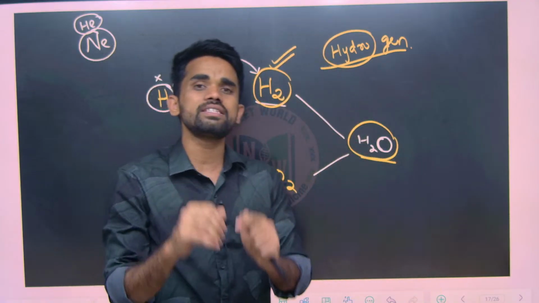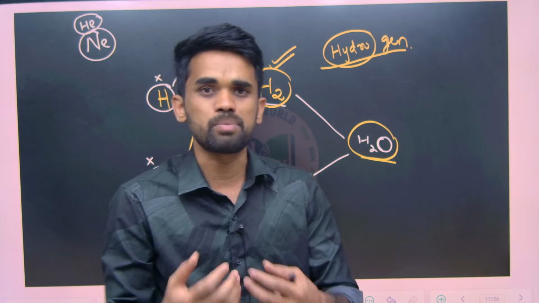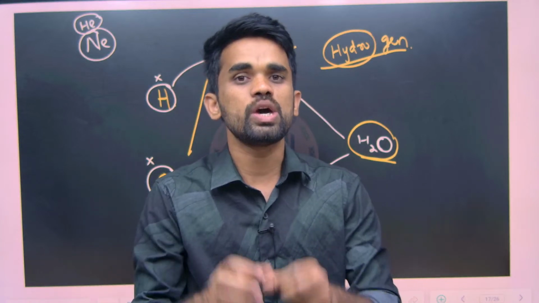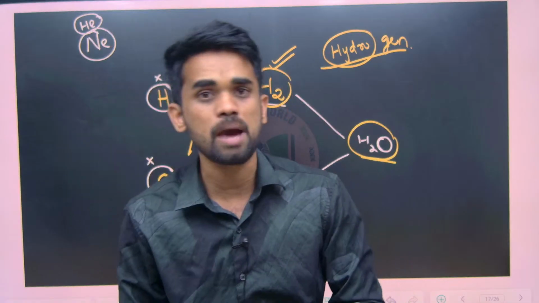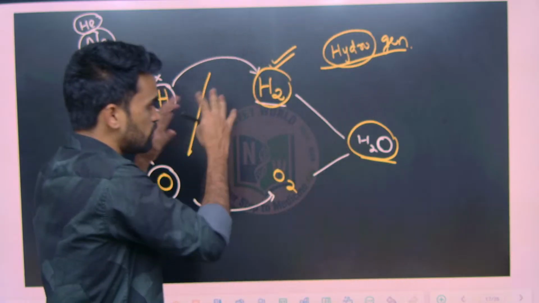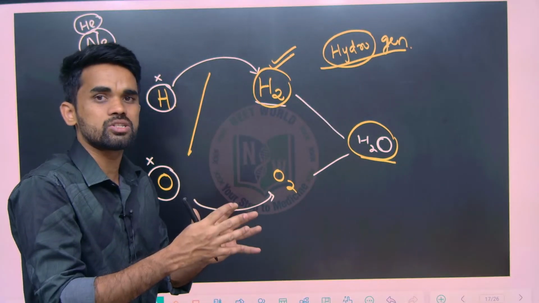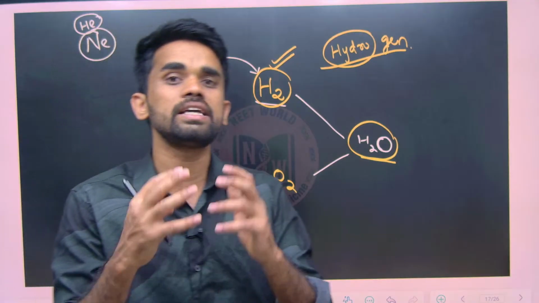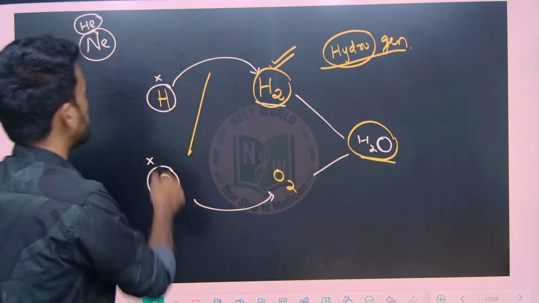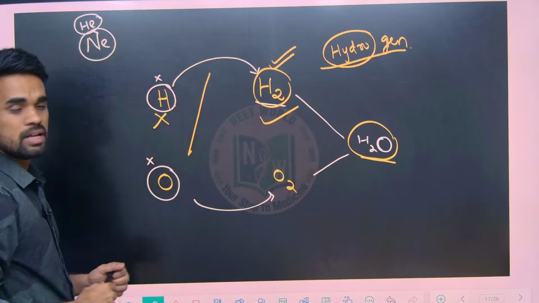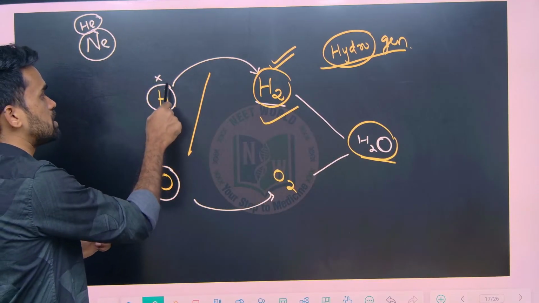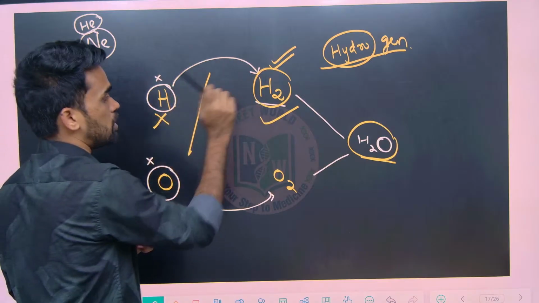Now why is this combining process taking place? Everything in the universe happens to gain stability. In the universe every chemical process is taking place to attain stability. It means the hydrogen atom is not stable, but the hydrogen molecule is stable. That's why hydrogen won't exist in atomic form, it will be in the molecular form.